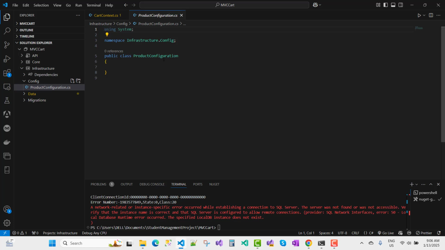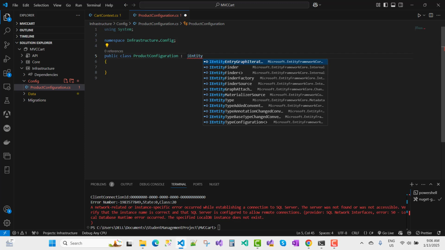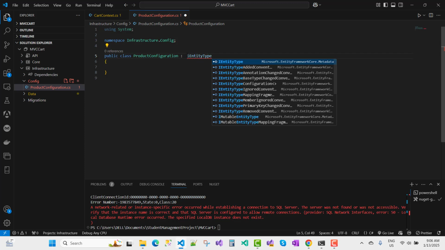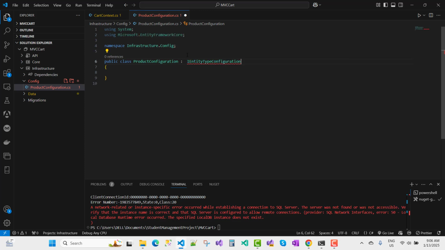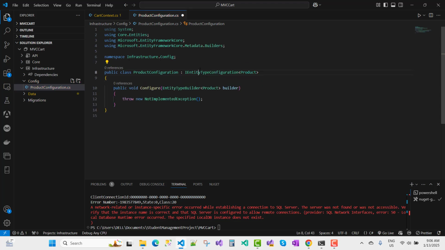The ProductConfiguration class exists in the Config directory. So here you can use IEntityTypeConfiguration, IEntityTypeConfiguration of the Product class. Okay, now you can use Ctrl+dot and implement the interface, where we have the Configure method. Now you can see that here we have Configure, under which we have an EntityTypeBuilder of Product. So you can use the builder here.